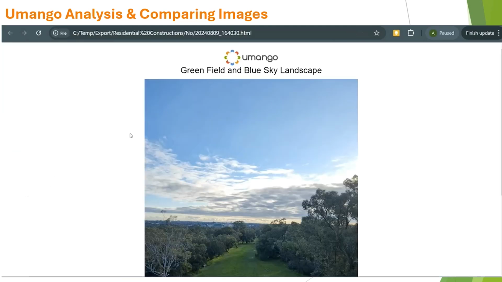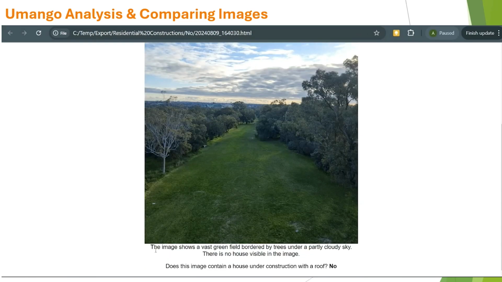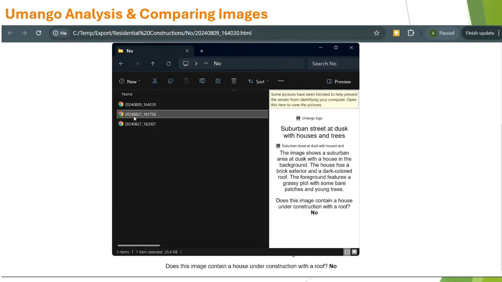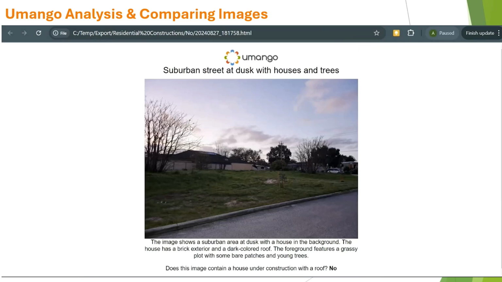So this is a green field. There's my 50-word summary. Does this image contain a house under construction with a roof? No. And it's, of course, in the no folder. Here's an interesting picture. This is an actual residential area, but there's no residential house being built. So the answer is no, and it does not contain a roof. So it's in the no folder.